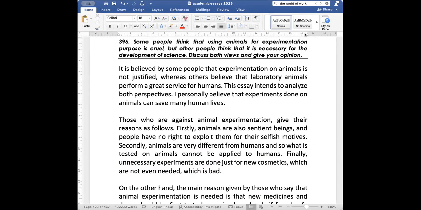और दूसरा वो कहते हैं animals are different from humans. अब अगर कोई ड्रग का कोई effect animal पे है, not necessary कि same effect human पे होए। समझ आ रहा है ये point? Yes, ma'am. So that is what they say. So this is those who are against animal experimentation, वो ये कहते हैं, ठीक है।